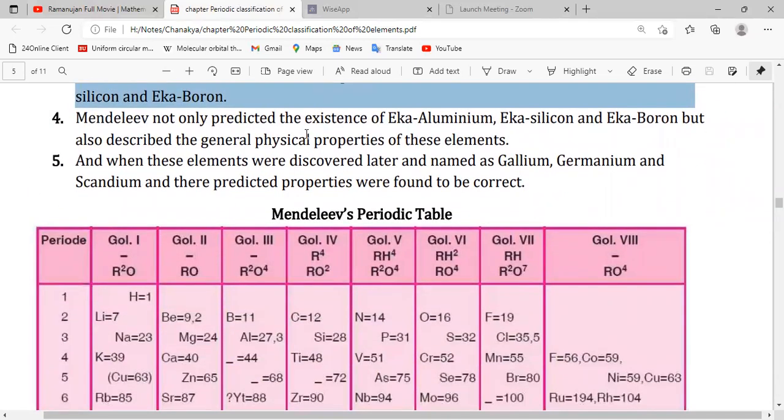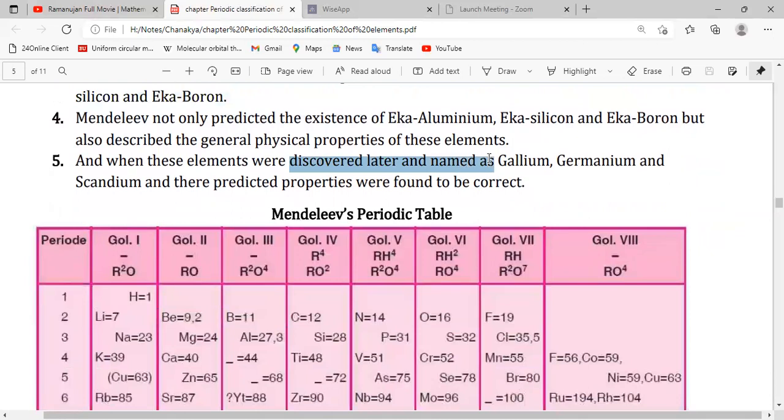Mendeleev not only predicted the existence of Eka-aluminum, Eka-silicon, and Eka-boron, but also described the general physical and chemical properties of these elements. When these elements were discovered, Eka-aluminum, Eka-silicon, and Eka-boron were named scandium, gallium, and germanium.